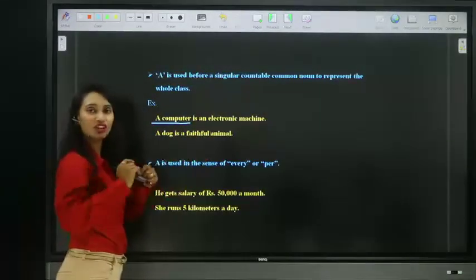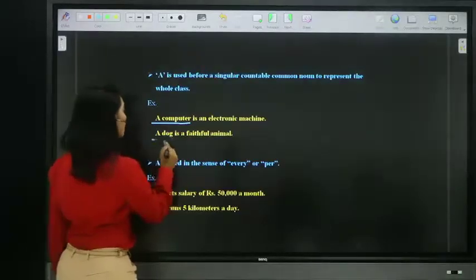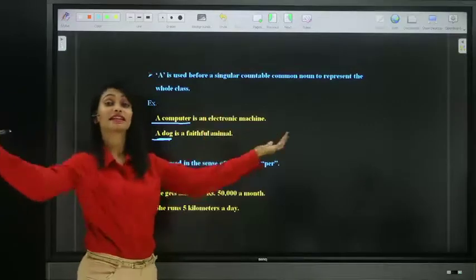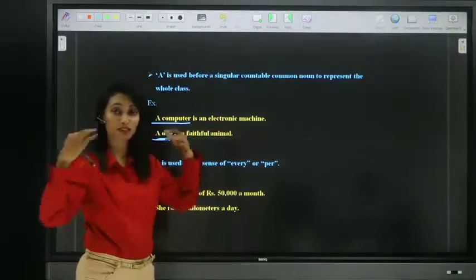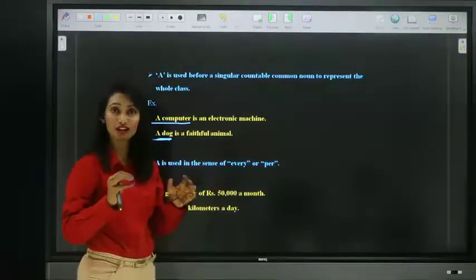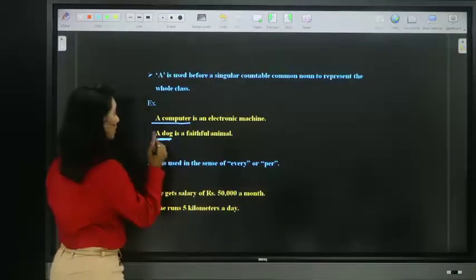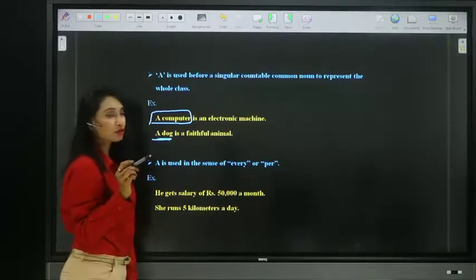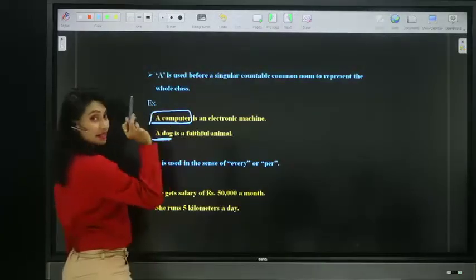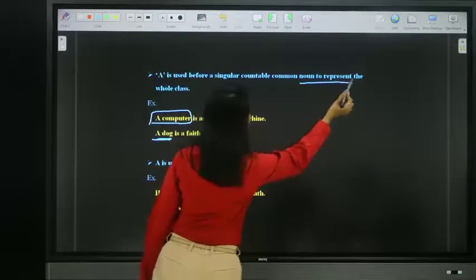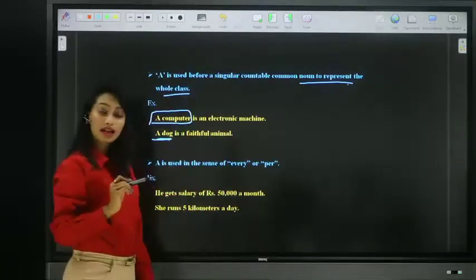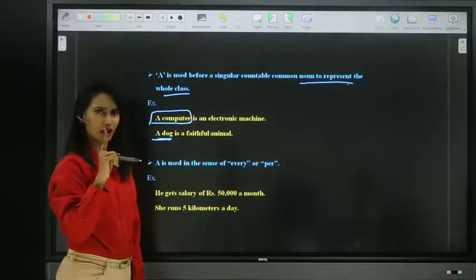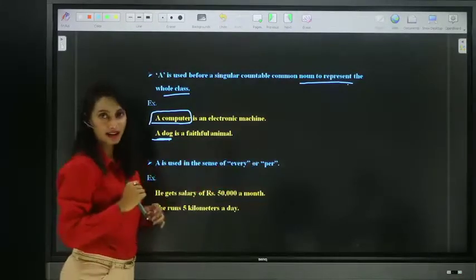So the whole category of computers. A dog is a faithful animal. Only one dog? No, it represents entire dogs. It represents the whole kind or class of dogs. So remember, when we place article A before a noun, it can also mean in the sense of whole class or whole kind. So we can use article A before a singular noun to represent a whole class or kind.